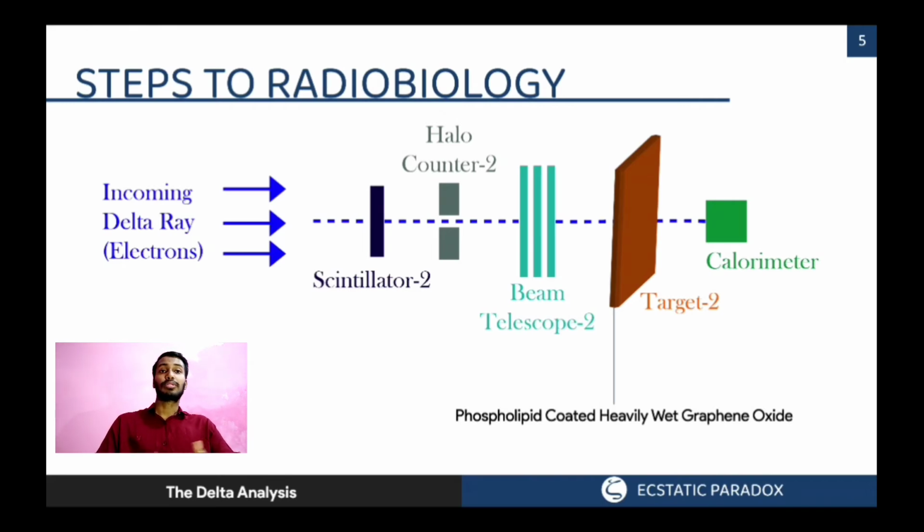The delta electrons will pass through the scintillator, halo counter, beam telescope, and strike target 2. And we'll measure different parameters like linear energy transfer, Bragg curve, energy thickness curve, survival of dose, radiobiological effectiveness. If those values come under the clinical values, then we can use this technology to treat cancer all around the world.